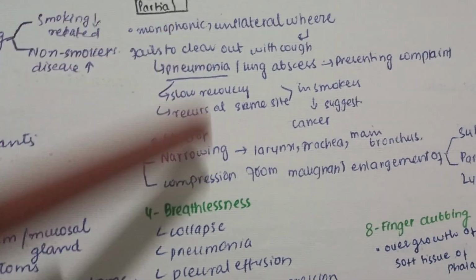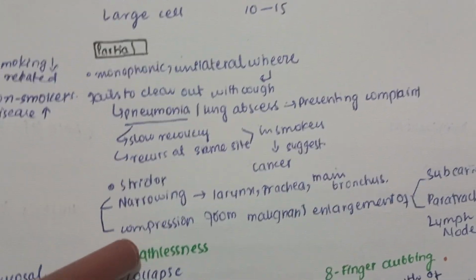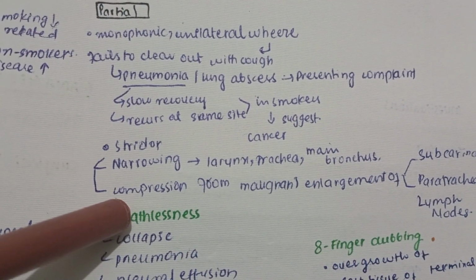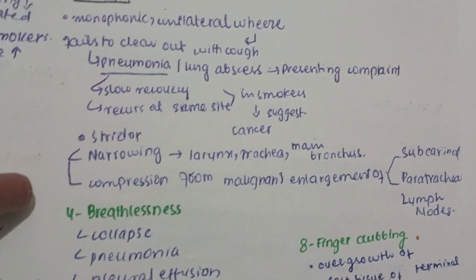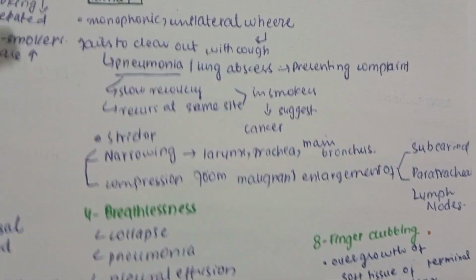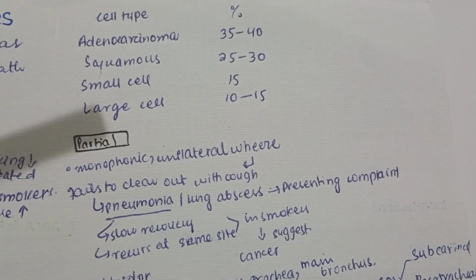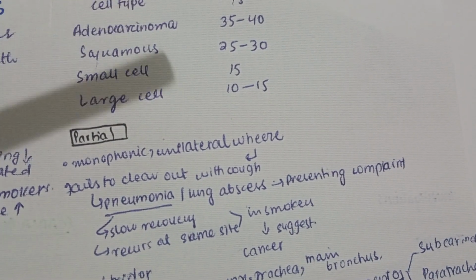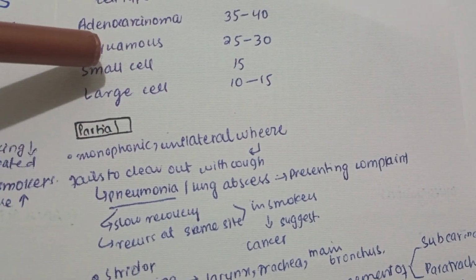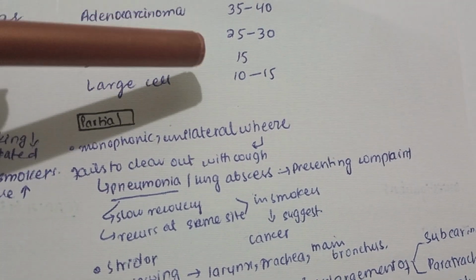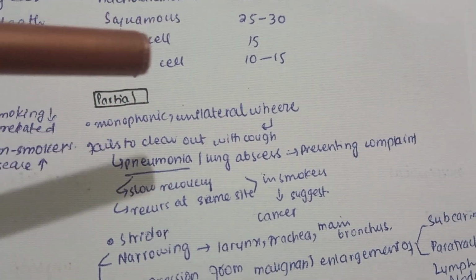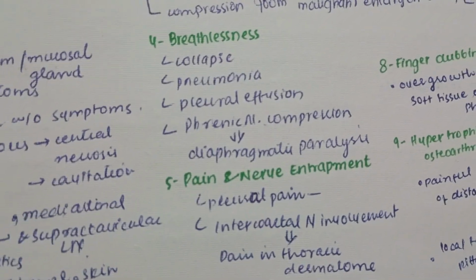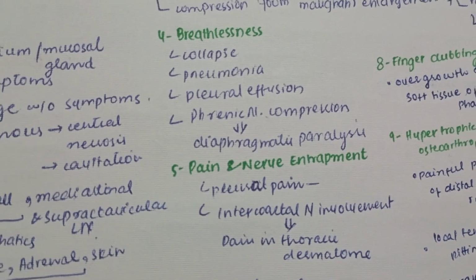Similarly, stridor can occur if there is narrowing of the larynx, trachea, and main bronchus. Compression from malignant enlargement of subcarinal and paratracheal lymph nodes can also contribute toward the stridor. Here we have four types and their contribution. Adenocarcinoma contributes approximately 35 to 40% of lung cancer, squamous cell carcinoma 25 to 30%, small cell 15%, and large cell 10 to 15%. Now, breathlessness can occur from collapse, pneumonia, pleural effusion, and phrenic nerve compression.